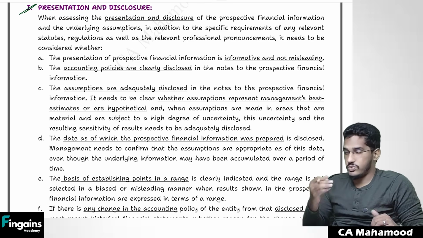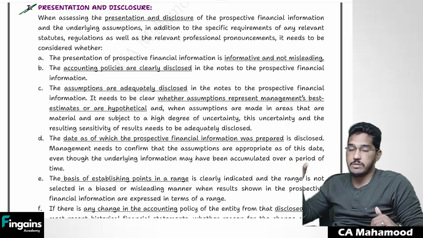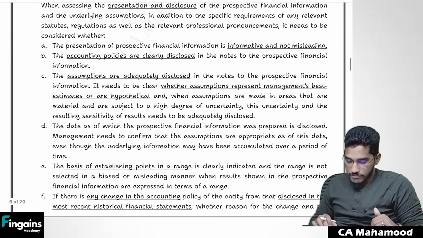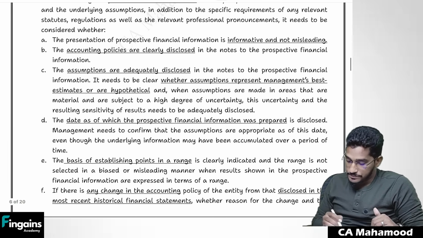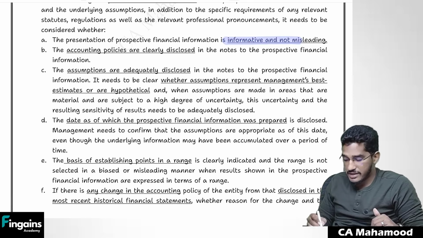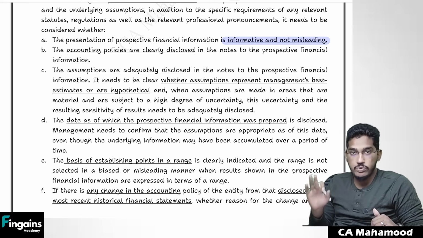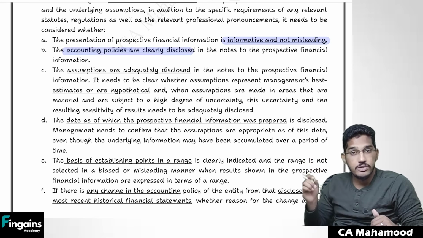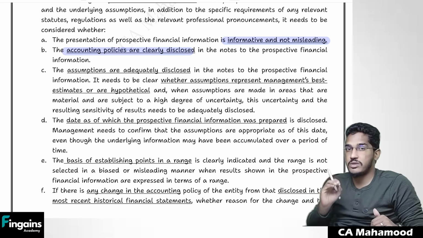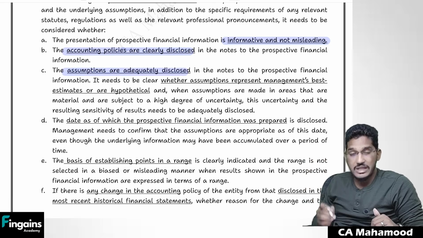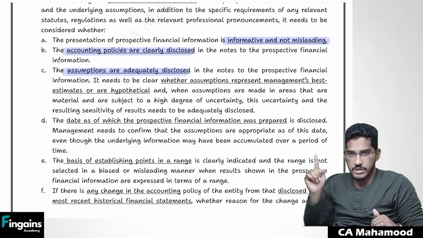How will I get to know whether management prepared and disclosed that prospective financial information in a proper manner or not? They are telling a few procedures. Number one, I need to make sure that whatever information they have presented is clear, not misleading. You need to particularly verify that prospective financial information is not misleading. And in that information, accounting policies should be clearly disclosed. What policies they have followed should be clearly disclosed. And whatever assumptions they have used should also be clearly disclosed. These are all repeated points, more or less.